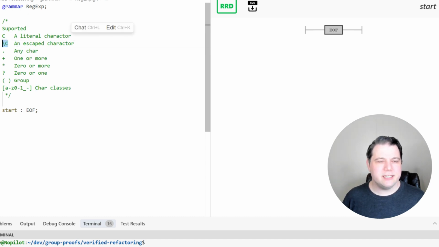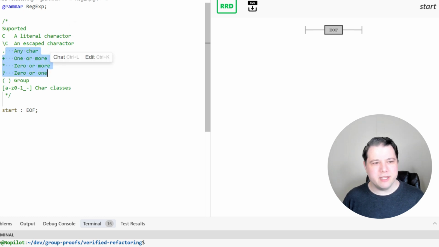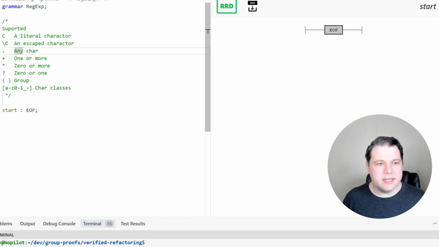You can escape something if you need to match against one of these other symbols that means something, then you can use a slash to escape it. Dot will match on any character. A plus will take something that you've matched on and match one or more of them. Star is the same thing for 0 or more. Question mark is 0 or 1 of the thing that you've just mentioned.